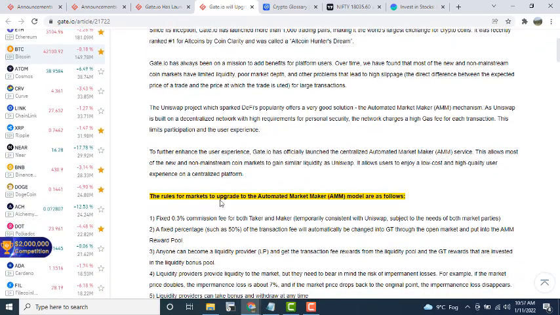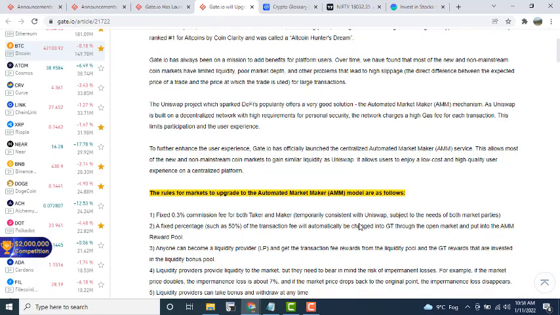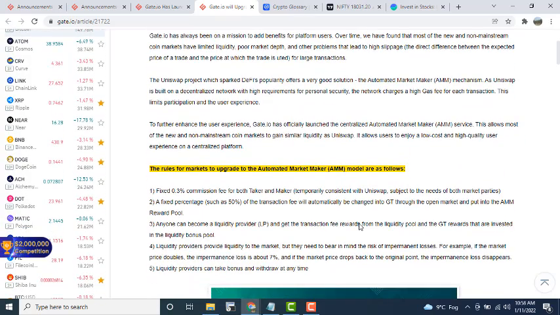The rules for the market upgrade of the automated market maker model are as follows. First, a fixed 0.3% commission fee for both taker and maker, temporarily consistent with Uniswap, subject to the needs of both market parties. A fixed percentage, such as 50% of the transaction fee, will be automatically used to buy GT through the open market and put into the AMM reward pool. Anyone can become a liquidity provider, LP, and get transaction fee rewards from the liquidity pool and the GT reward invested in the liquidity bonus pool.